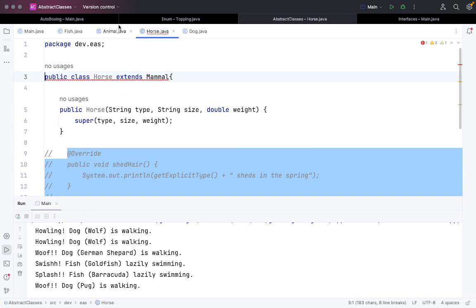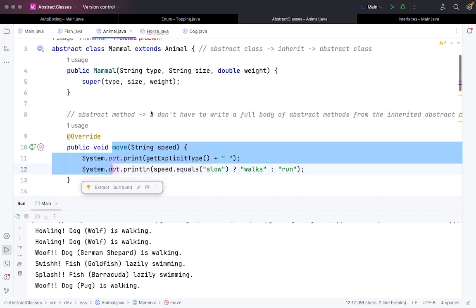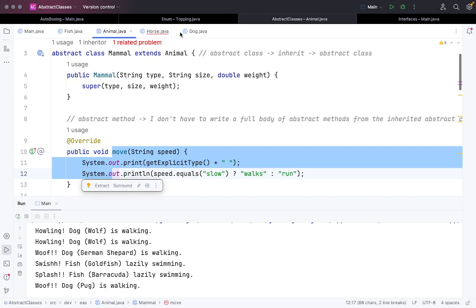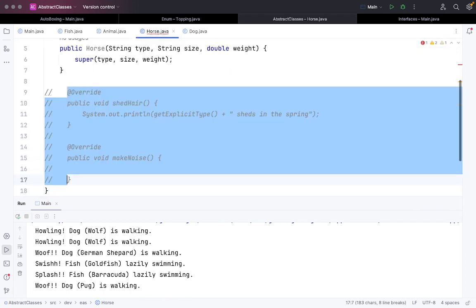But for the move function that we have seen earlier, in this case I have already defined a method body for it. I made it a concrete method in the abstract class called mammal, so it is not asking for it. Okay, so I will just comment this part out.